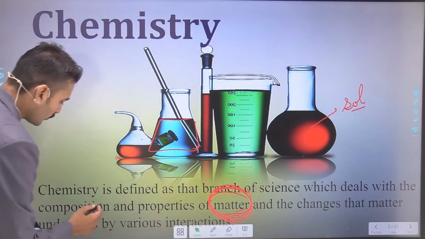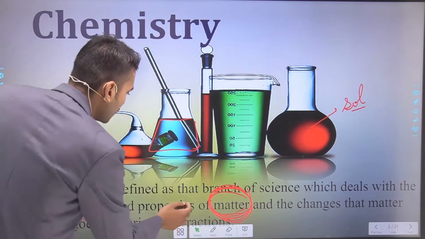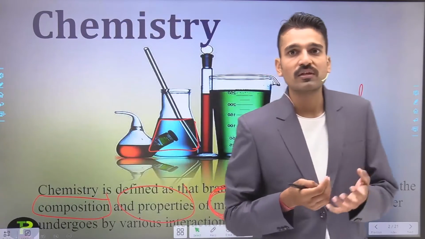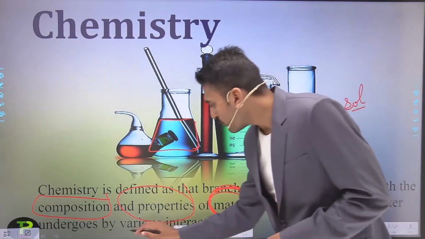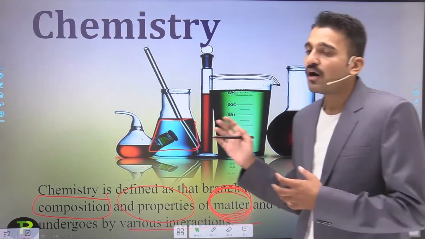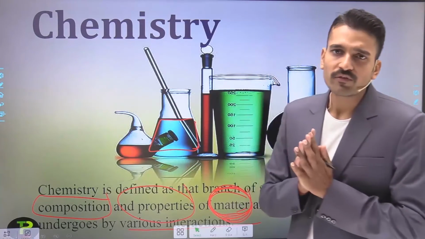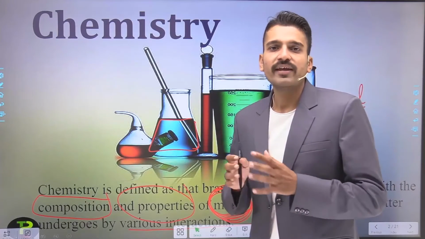You deal with the composition, that is, what will be its formula. You deal with its properties, that is, what are the main properties that the new substance that has formed has, and the interactions. So what is the meaning of the interactions? How do they react with each other? So this is all about chemistry. It seems a very small topic, but no, it's a very vast subject. All right.